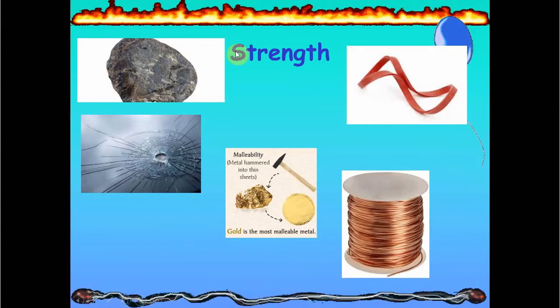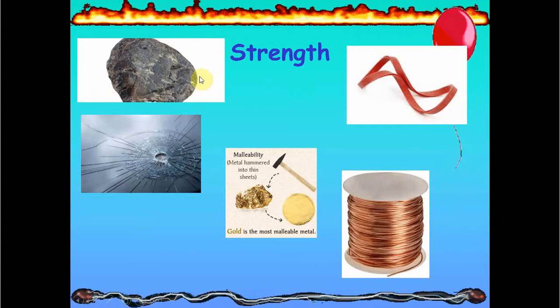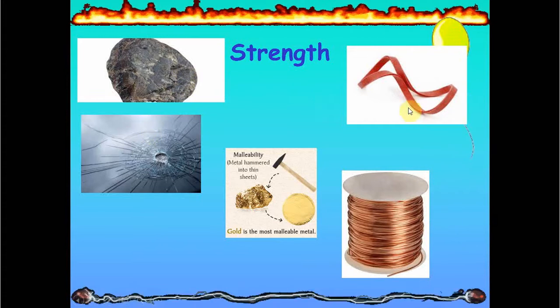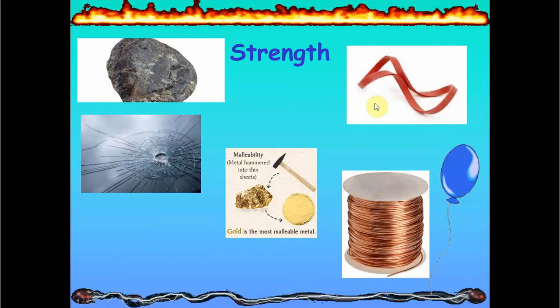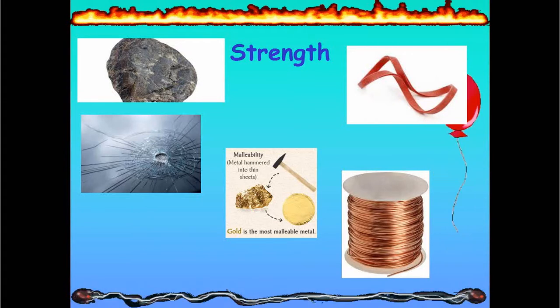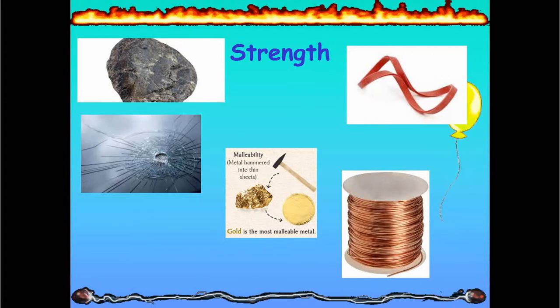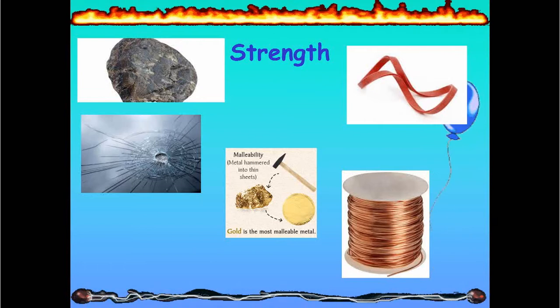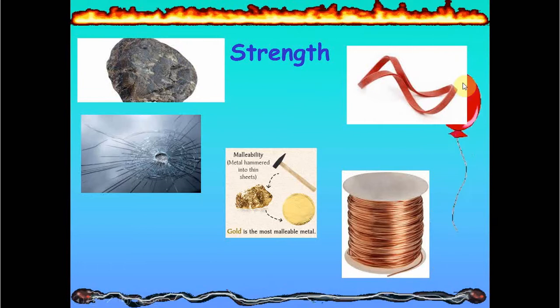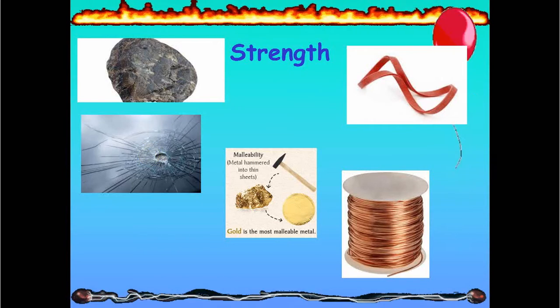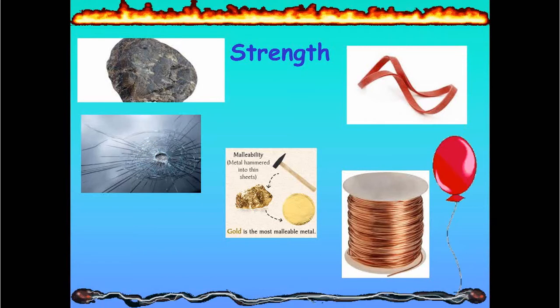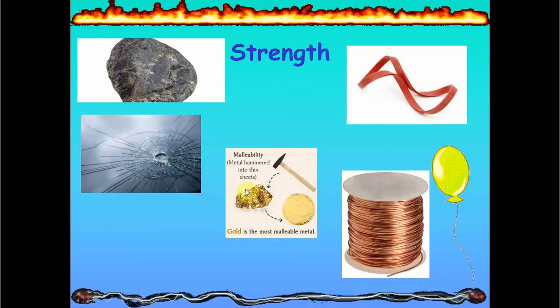According to the strength, the material can be rigid or strong, or it can be flexible. Flexible means that you can bend it or squash it. And then, when you remove the force, it returns back to its original shape, like the elastic band. Also, it can be brittle, like the glass. Brittle means it breaks suddenly if you hit it or you bend it.